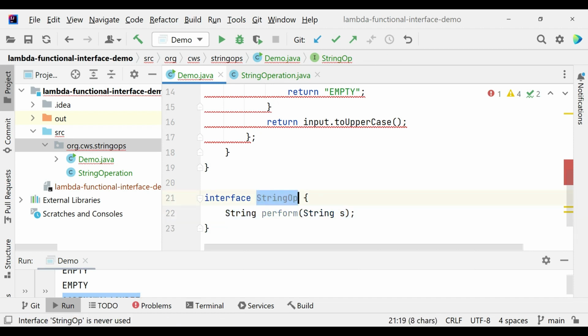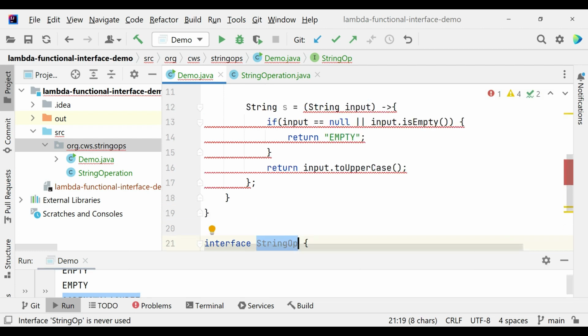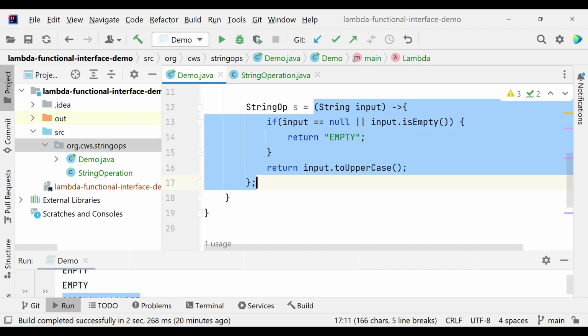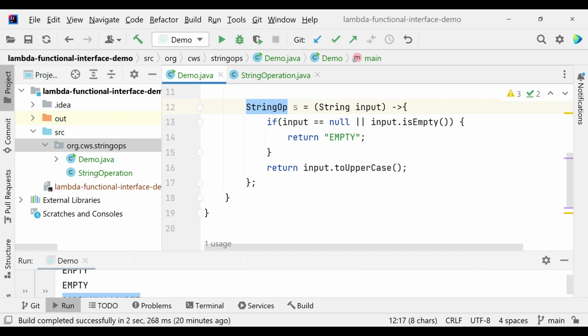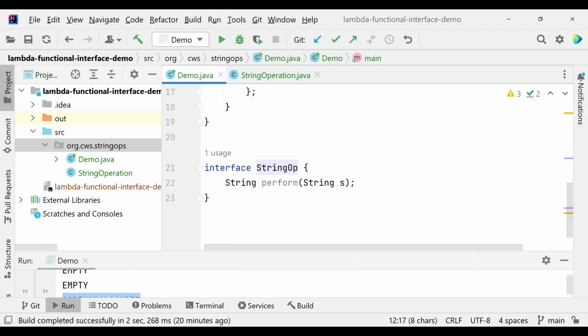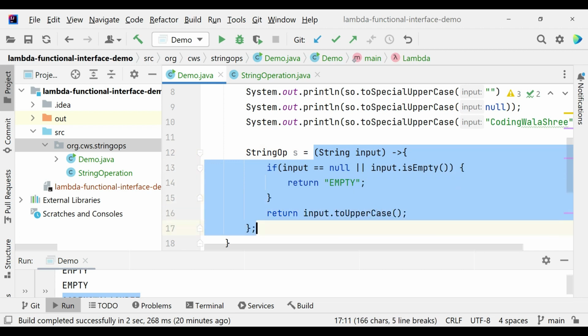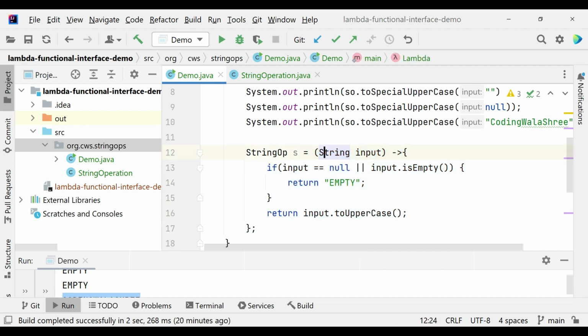So can we use this interface to store the lambda expression? Let's just see, and bingo, it worked. Here is how the compiler infers this: it checks the left-hand side, which is an interface with a single abstract method perform, which takes a string as an input and returns a string, right? On the right-hand side, it has a lambda expression which has exactly the same signature.